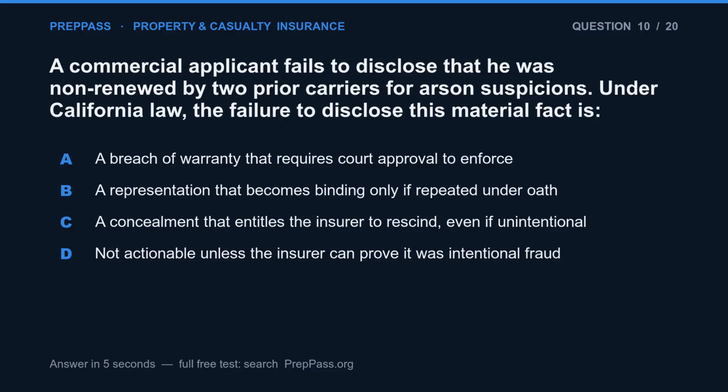Question 10. A commercial applicant fails to disclose that he was non-renewed by 2 prior carriers for arson suspicions. Under California law, the failure to disclose this material fact is: A. A breach of warranty that requires court approval to enforce. B. A representation that becomes binding only if repeated under oath. C. A concealment that entitles the insurer to rescind, even if unintentional. D. Not actionable unless the insurer can prove it was intentional fraud.